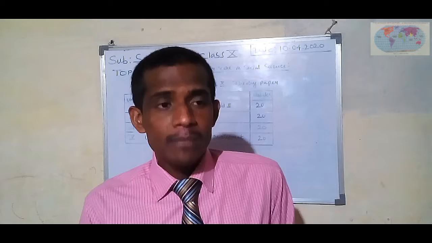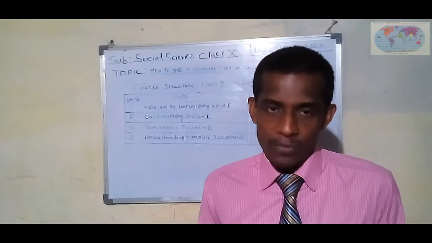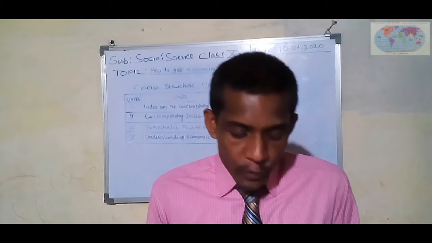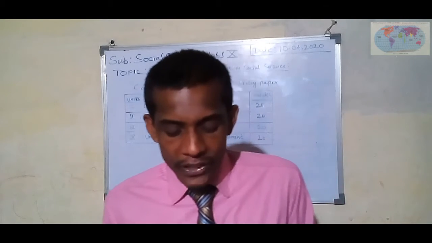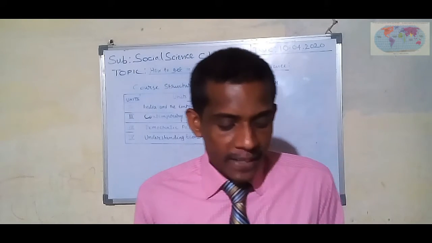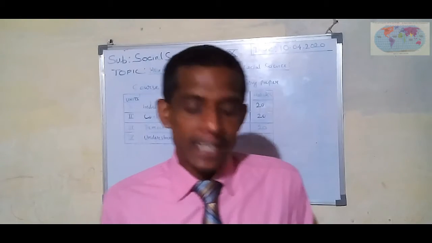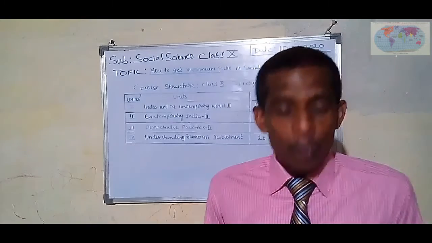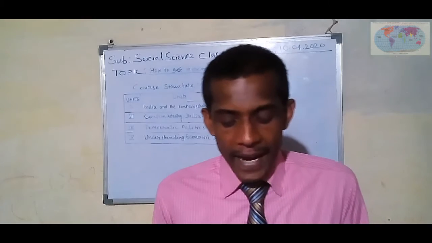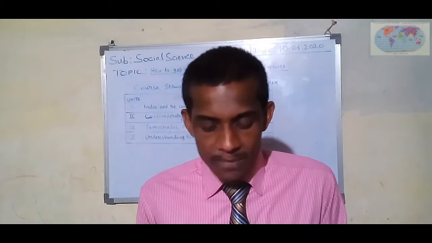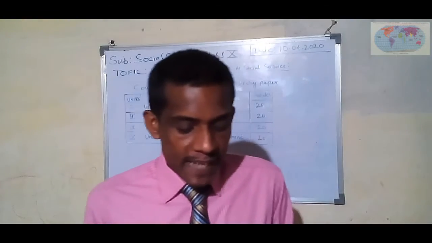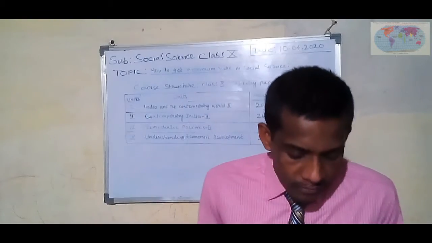Next, give equal time and value to history, geography, political science, and economics, because each subject carries 20 marks, total 80 marks. Mock tests are essential, so practice sample papers and previous years' question papers within the allotted time. Practice map questions and solve them carefully.